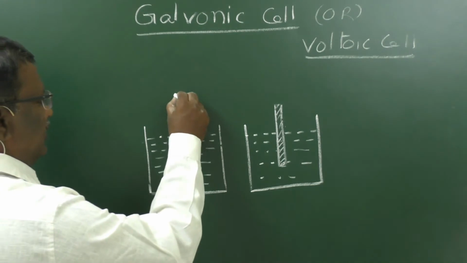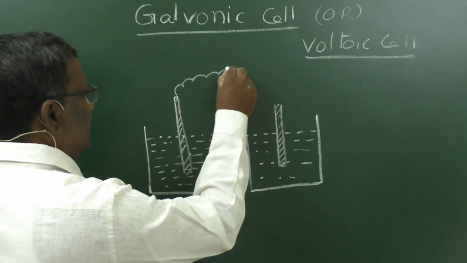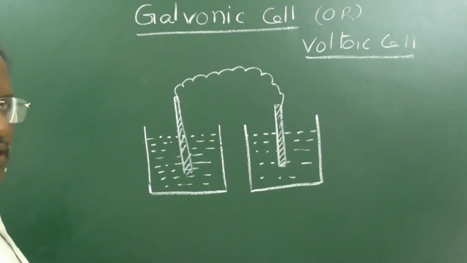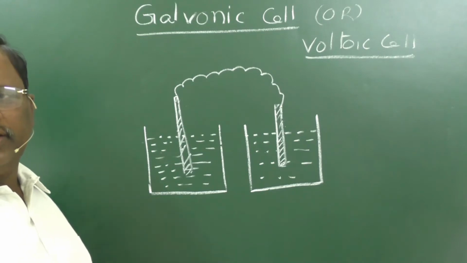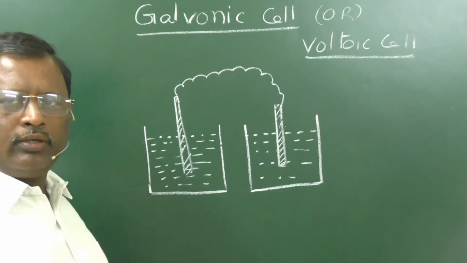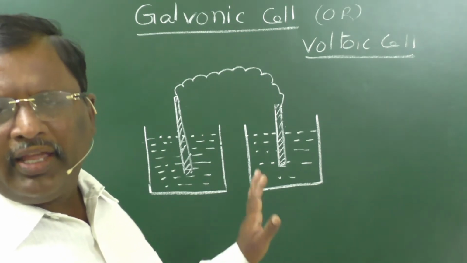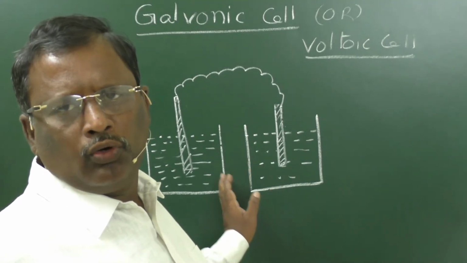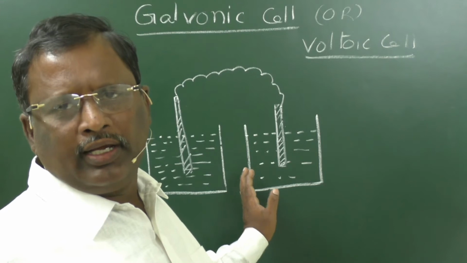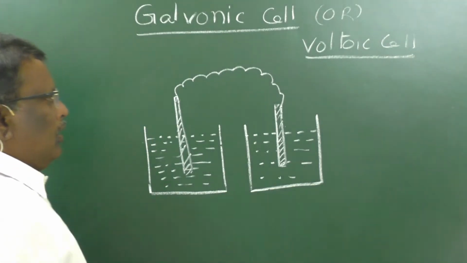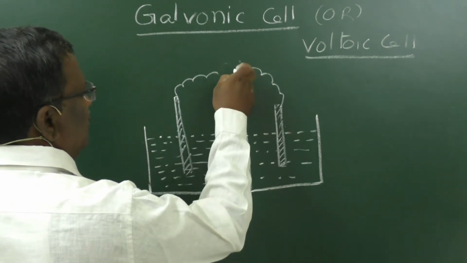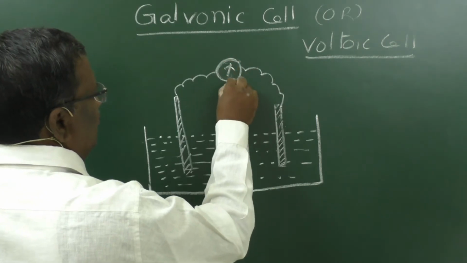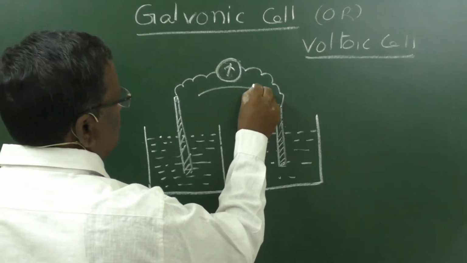When this zinc rod is connected through a copper rod, the same reaction which we previously studied, zinc reacts with copper sulphate solution to give zinc sulphate and copper, will take place with this setup also. That means electrons will flow from zinc electrode to copper electrode. To identify the flow of electrons, if we fix an ammeter, this ammeter will indicate the flow of electrons from zinc to copper.